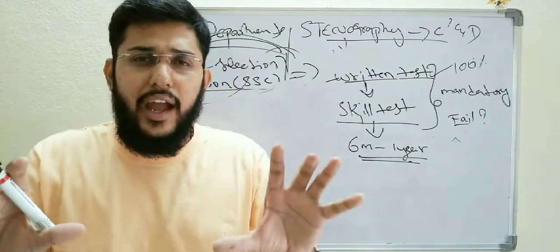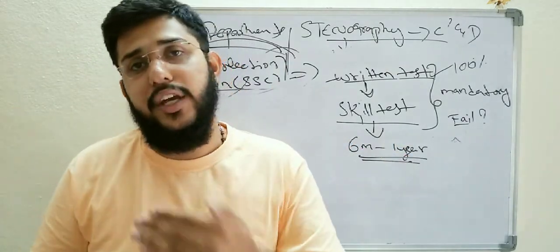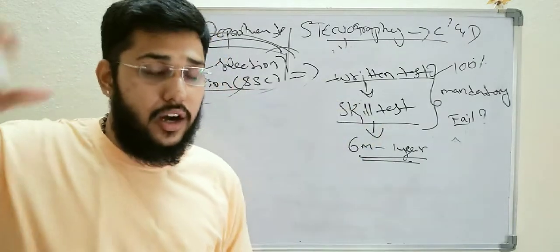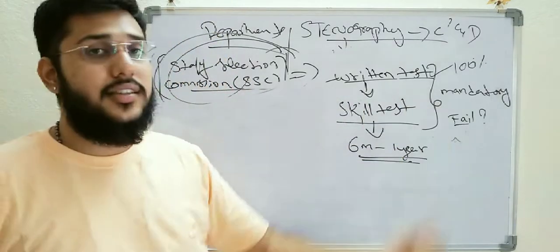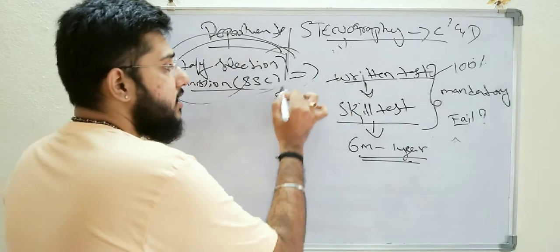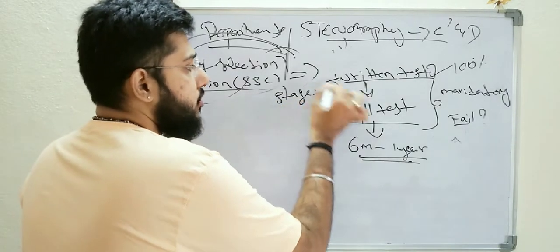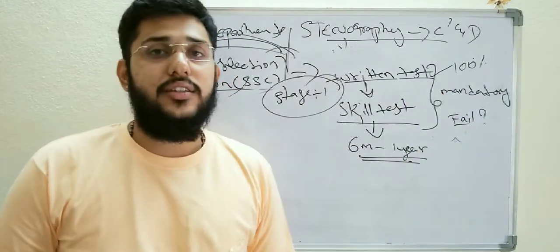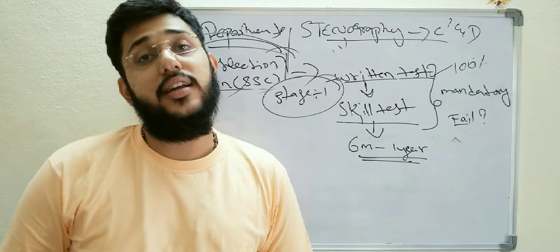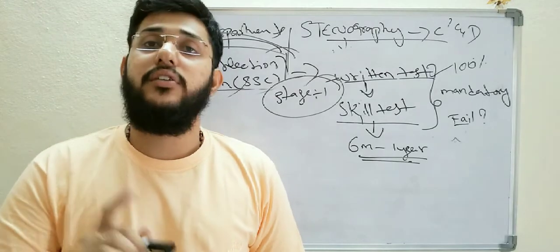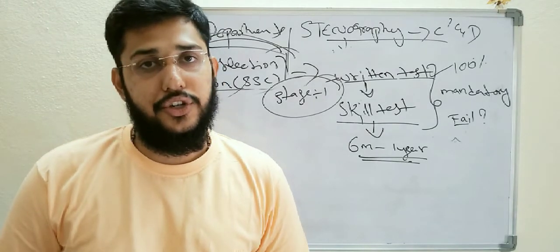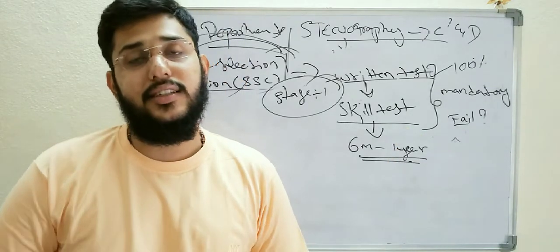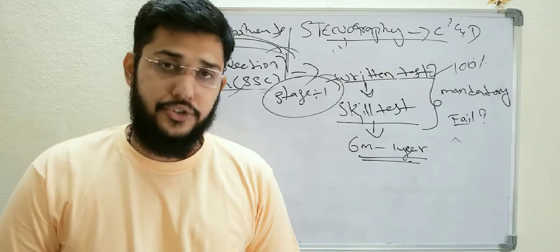I'll give you a general idea about the skill test in the next video. This is part 1, where I am concentrating on the written test, that is stage 1. To qualify for stenographer, we need to qualify in stage 1, the written test of 200 marks for SSC, Staff Selection Commission. I'll discuss the next stage, the skill test, in part 2, in a separate video.